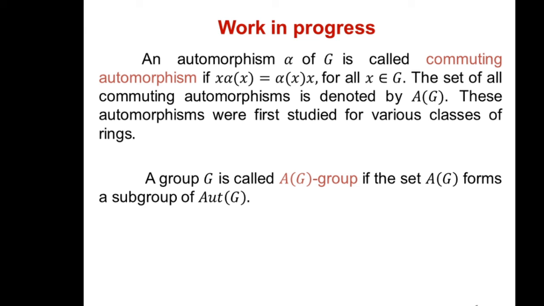A group G is called an A(G) group if the set A(G) forms a subgroup of Aut(G). Now I would like to mention here why I have written the title work in progress, because recently the research on this topic is under progress.